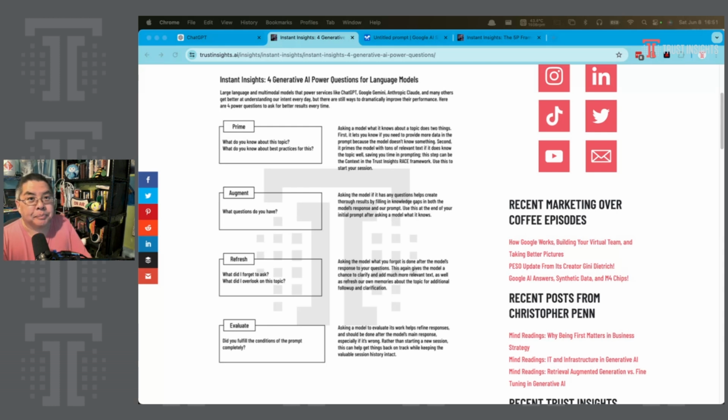In the bigger picture, this is asking the model, what do you know about this topic? Again, now that I've given you all this data, right? We give it the prime data, we give it augmented data. So now we can validate it knows what we want it to know.